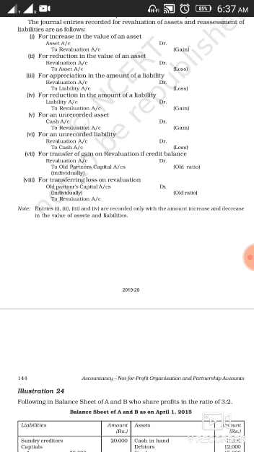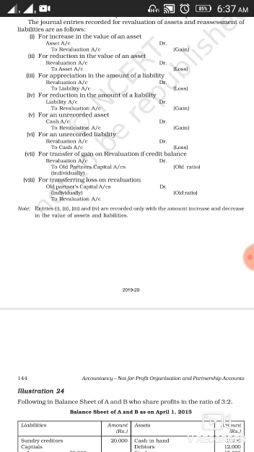So the entry for the same will be, and this loss is going to be debited to old partners in their old profit sharing ratio. So the entry for the same will be old partners' capital account debit, individually, to revaluation account, and this will be done in your old profit sharing ratio.